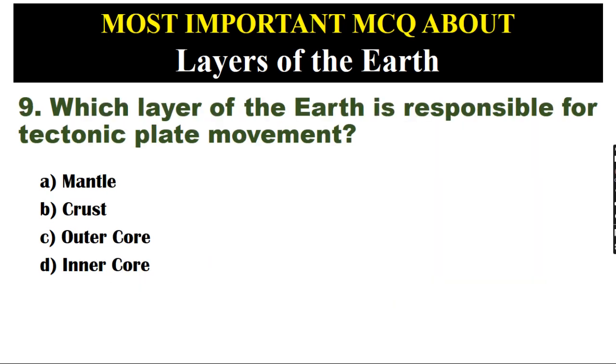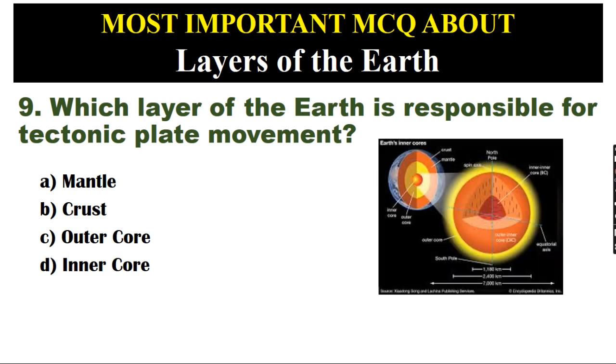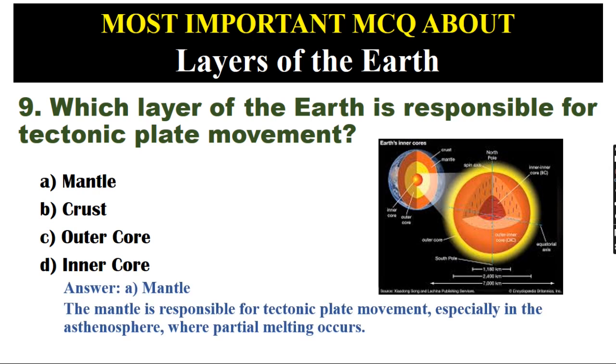Which layer of the Earth is responsible for tectonic plate movement? A. Mantle. B. Crust. C. Outer core. D. Inner core. Answer: A. Mantle. The mantle is responsible for tectonic plate movement, especially in the asthenosphere, where partial melting occurs.